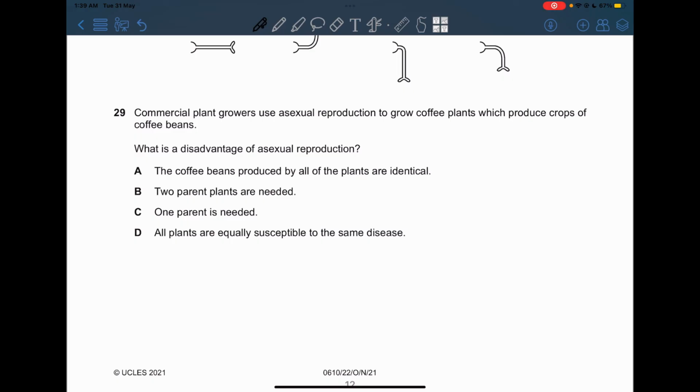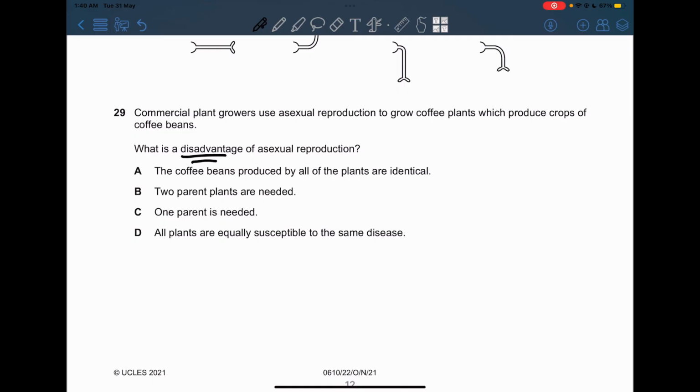Now 29, commercial plant growers use asexual reproduction to grow coffee plants which produce crops of coffee beans. What is a disadvantage of asexual reproduction? Now, asexual reproduction results in genetically identical cells, and there is no variation at all because there is no meiosis, and it's only one parent. So let's see the options. The coffee beans produced by all of the plants are identical. This is not a disadvantage. This is actually an advantage for the farmer. So we need a disadvantage.